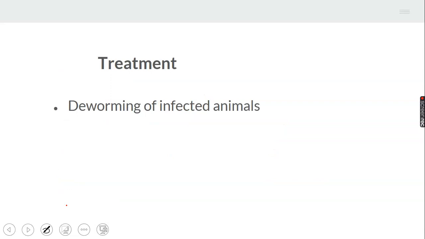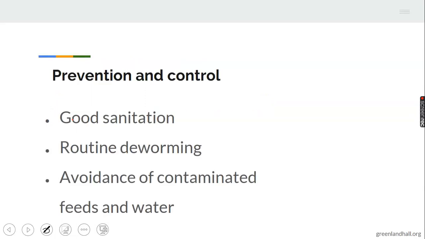Treatment: deworming of infected animals. Infected animals should be dewormed regularly. Prevention: good sanitation, which we have talked about before. Every farmer is expected to practice good sanitation. Then we have routine deworming, which is as well regular deworming.